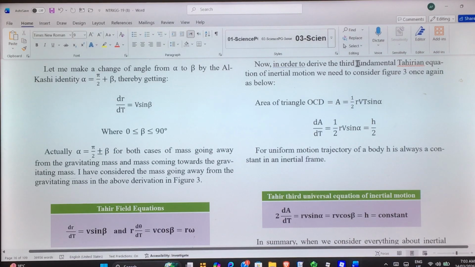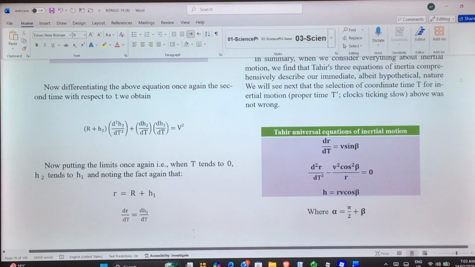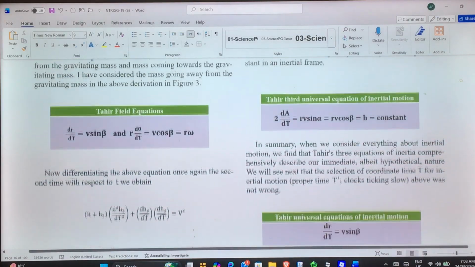Now, in order to derive the third fundamental Tahir equation of inertial motion, we need to consider figure 3 once again as below. Area of triangle OCD is A = half RVT sin α. Differentiating with respect to t, we obtain h over 2. For uniform motion trajectory of a body, h is always a constant in an inertial frame because it contains all the constant parameters, so its value is always constant throughout the trajectory in uniform straight line.